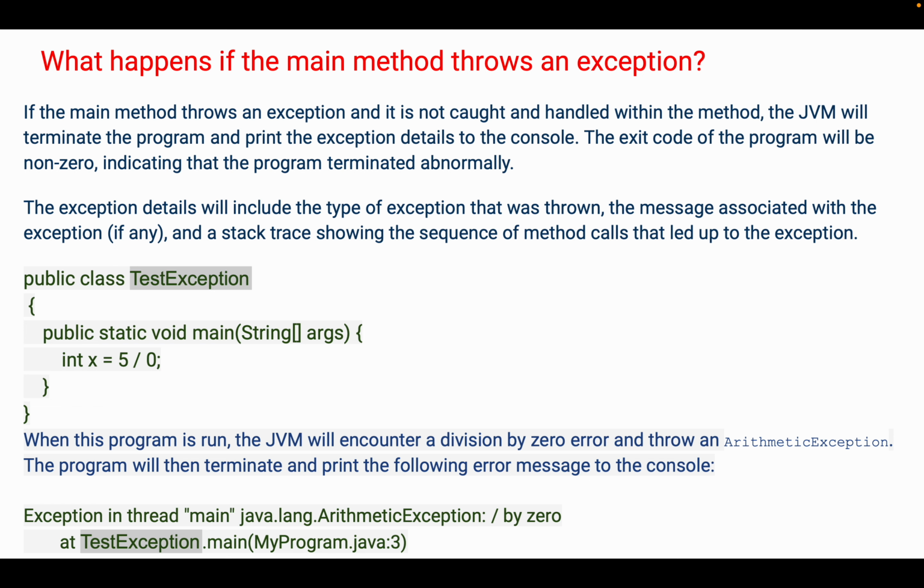So for the example, one test exception is there. This is the main method here. If you are trying to execute this statement, that is 5 divided by 0, and we are storing this in x, what will happen? When we try to run this program, the JVM will encounter a division by 0 error and throw an arithmetic exception. The program will terminate and print the following error message to the console.